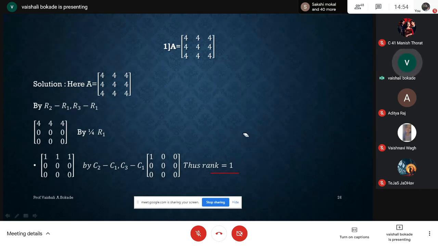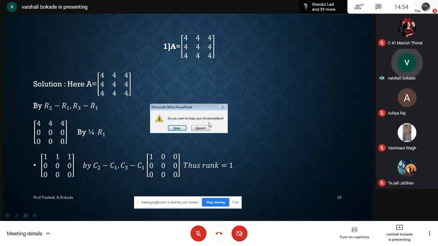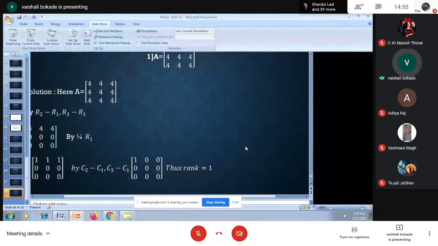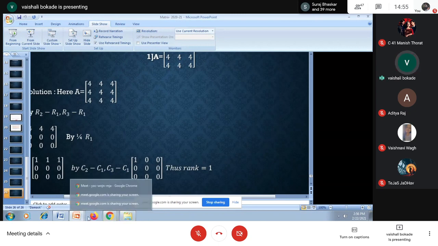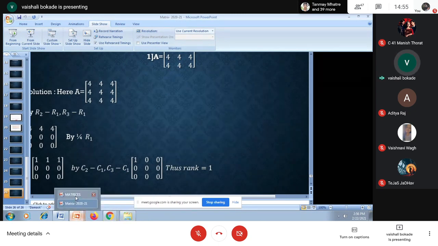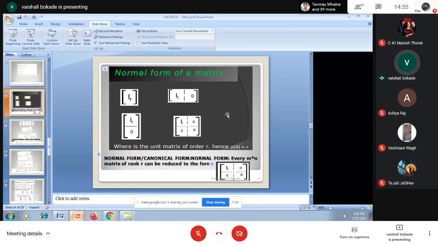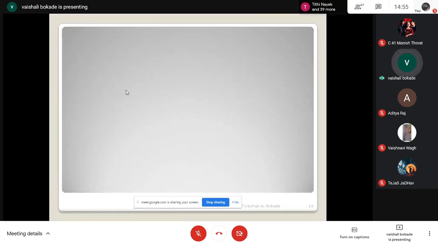So remember, for converting to echelon form, you are going to use only row transformation. But further, if they are asking us to go for normal form or canonical form, at that time you have to use column transformation also. So what is the normal form or canonical form of a matrix? Here it is.